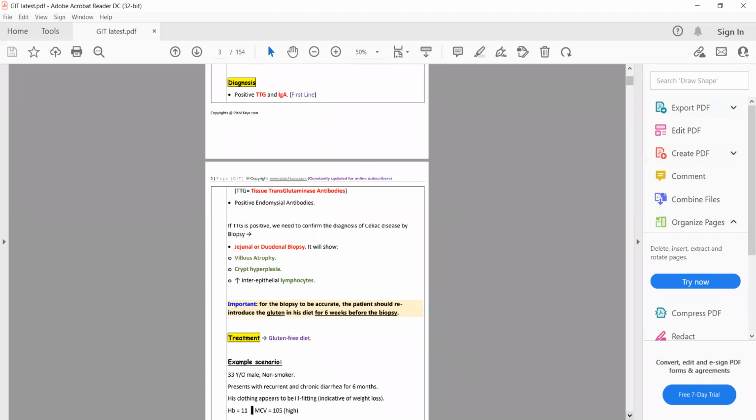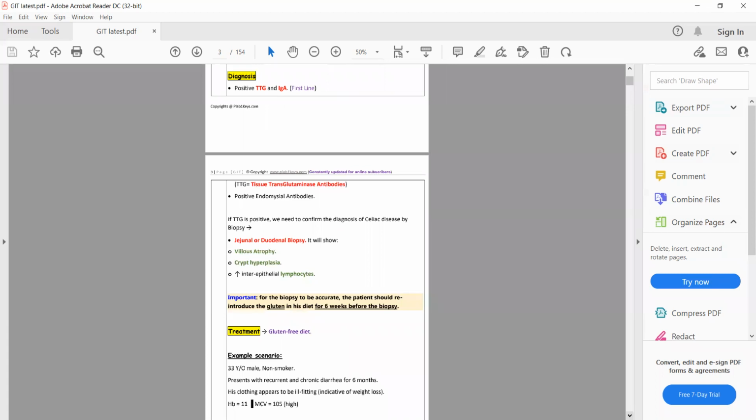Now here is an example. Dr. Khan, can you unmute yourself and read the example?